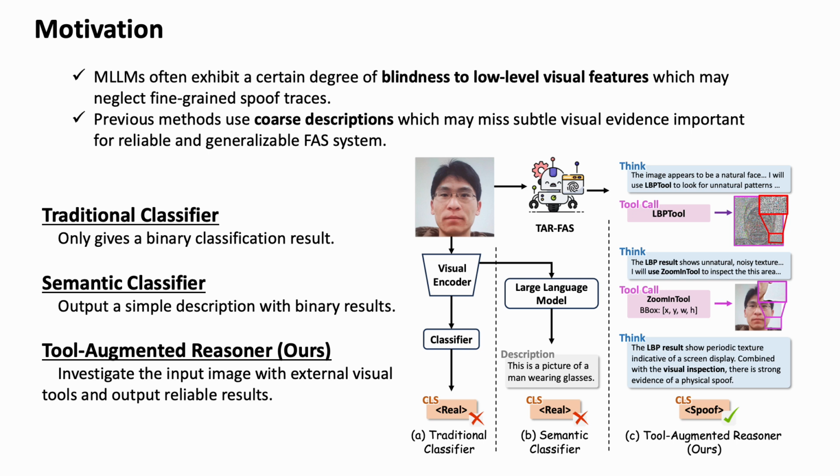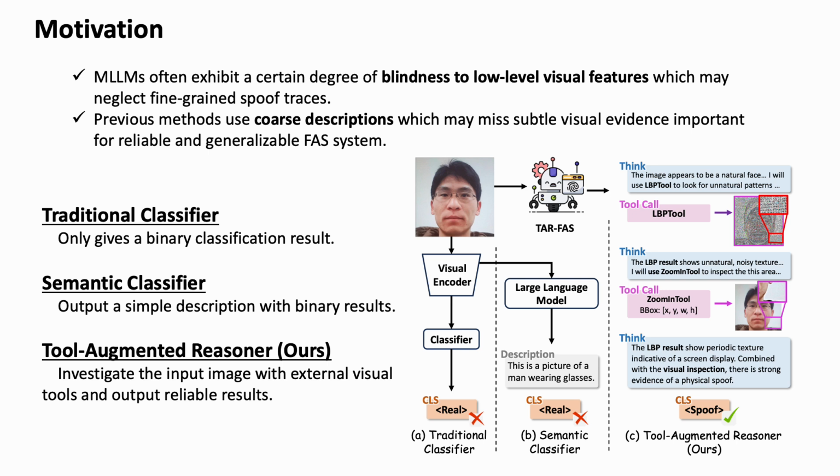Face recognition systems are widely used in real-world applications, but they are still vulnerable to presentation attacks, such as printed photos, replayed videos, and 3D masks. Recently, MLLM-based face anti-spoofing methods have shown promising generalization by generating semantic descriptions together with binary predictions. However, these descriptions are usually coarse.